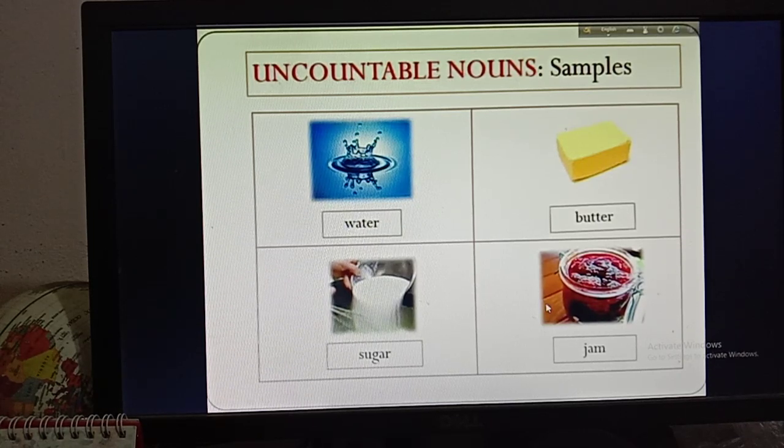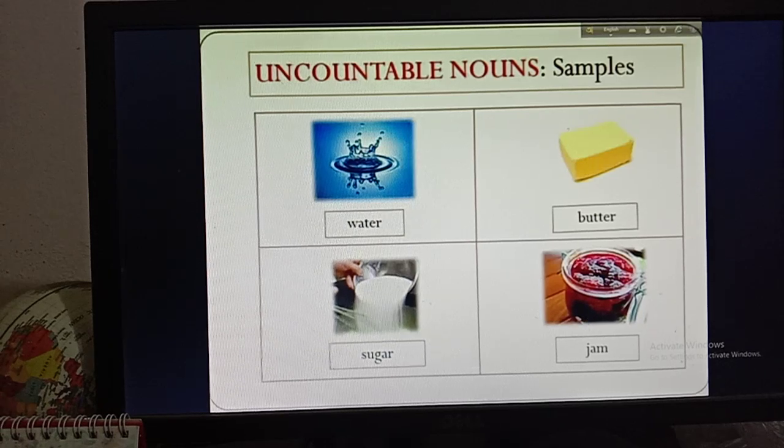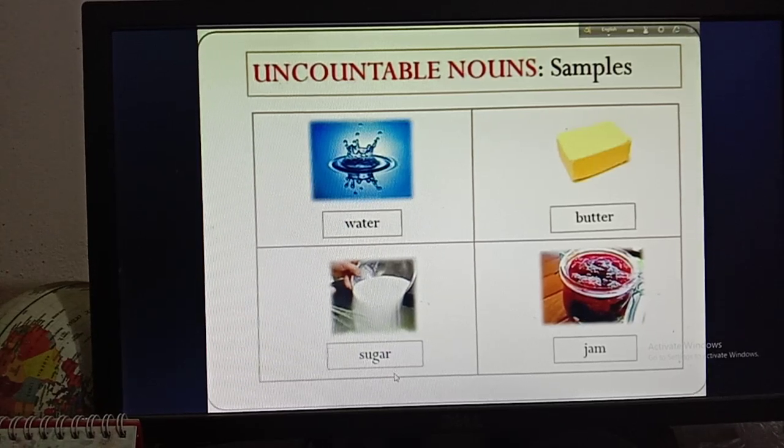Not plural. Now if I say a glass of water, that will be countable because you can count the glass. And if I say a packet of sugar, that is also countable. Or if I say 1 kg sugar, that is also countable. If I say a slice of butter, that is countable. If I say a jar of jam, that is also countable.